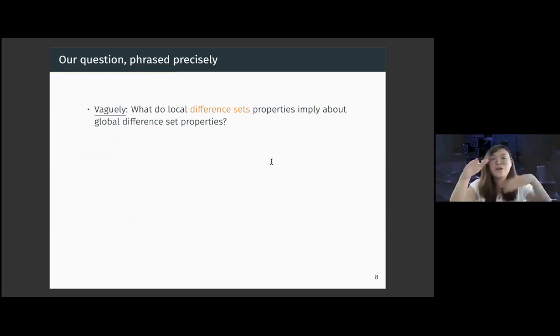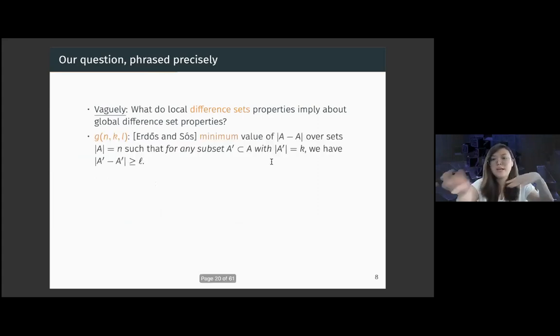So now we can phrase the question that I posed earlier a little more precisely. Earlier I was talking about local difference set properties, and the natural one to look at, suggested by Addition Schwartz, was g(n,k,l), which is the minimum value of the size of the difference set. Here n refers to the size of the set A that we're looking at, such that for any subset A prime of this big set A, where the subset we're looking at has size k, so that's the second parameter, the difference set spanned by A prime has size at least l.